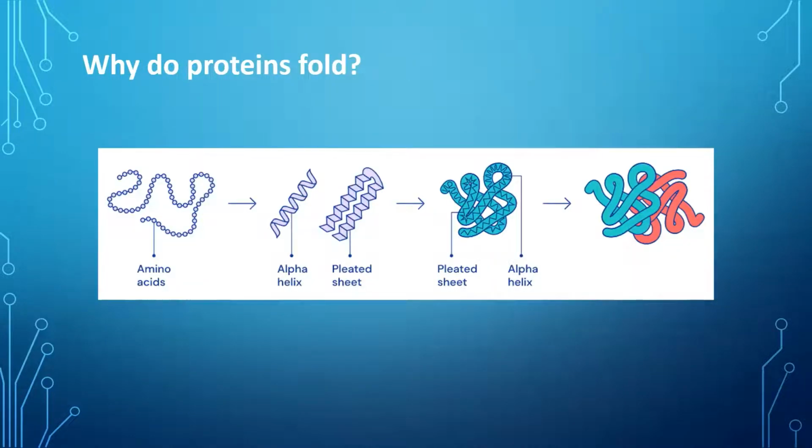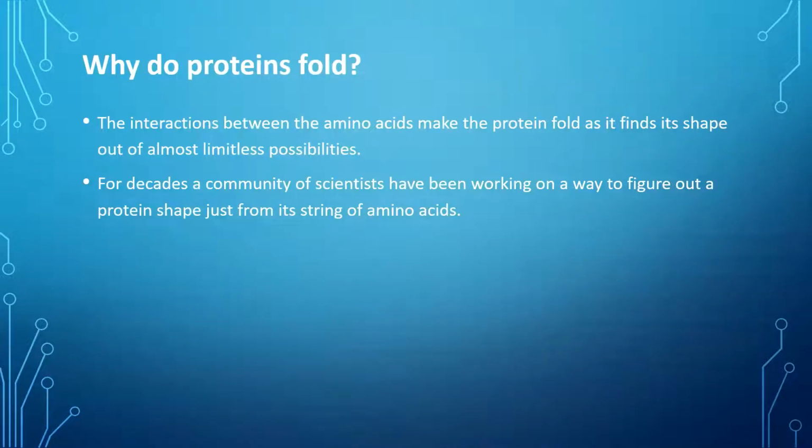Now, why do proteins fold? If you take a protein 3D structure and stretch it out, you will find that it's basically a string of amino acids. The interaction between these amino acids makes the protein fold as it finds its shape out of almost limitless possibilities.